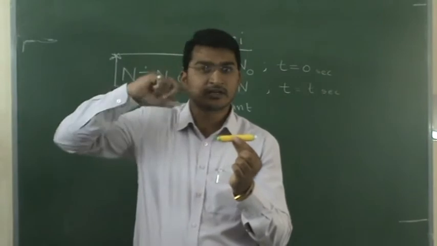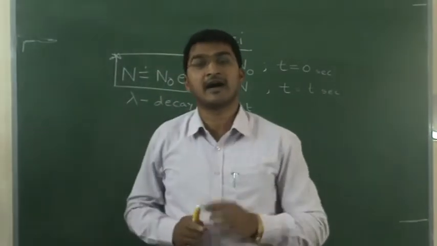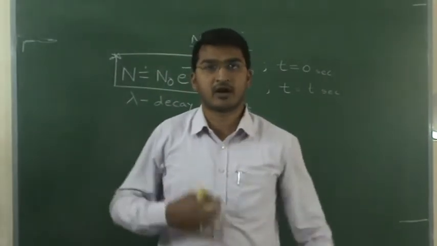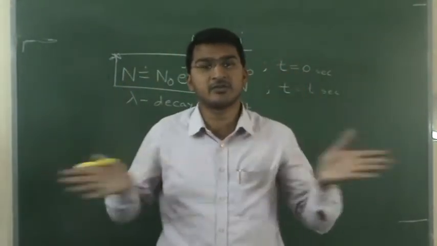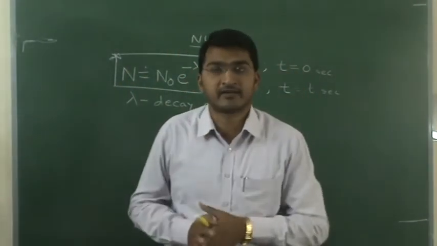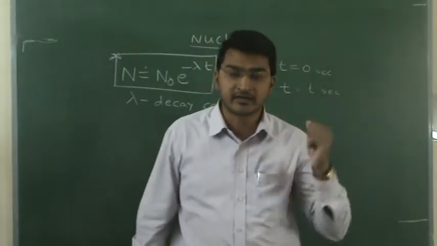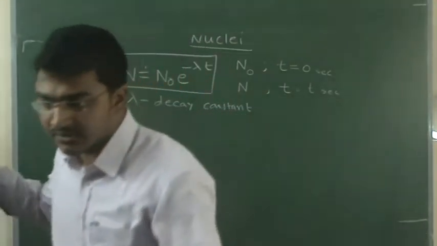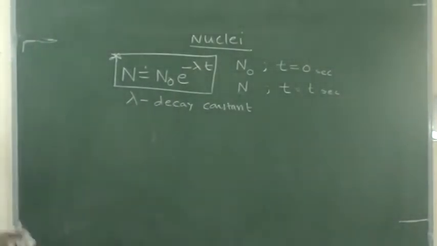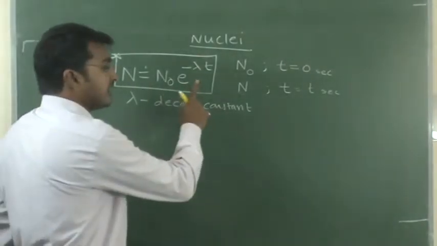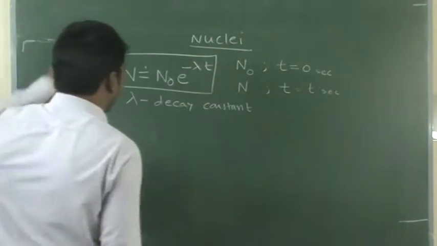So that particular time is called the half-life time. Half of the part is over, that is, the half-life time is over. In that way you can find it. So what is half-life time, and what is average lifetime, we are going to discuss. Based upon this, just remember the formula: N is equal to N naught e power minus lambda t.